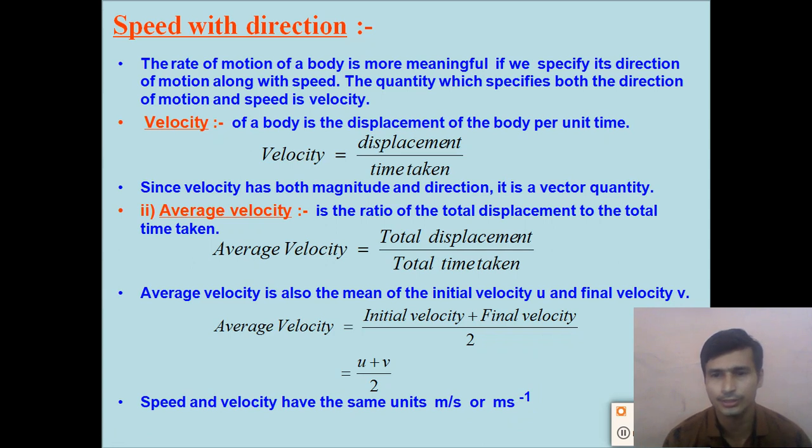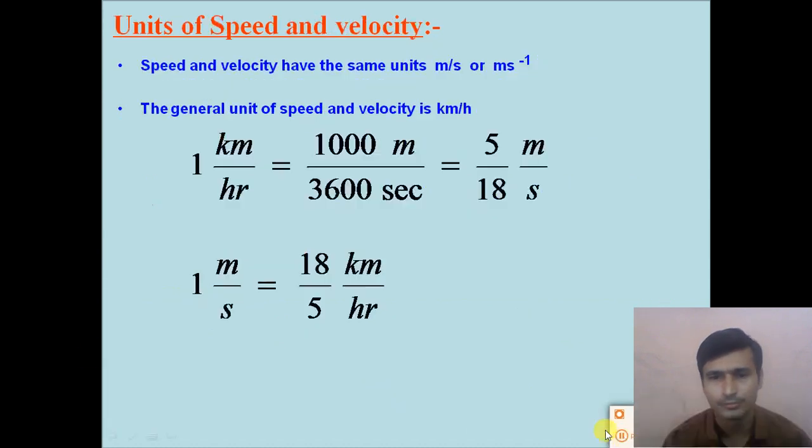In this video we will also see how we can convert kilometer per hour into meter per second, as well as meter per second into kilometer per hour, right? So dear students, speed and velocity both have the same unit, meter per second.